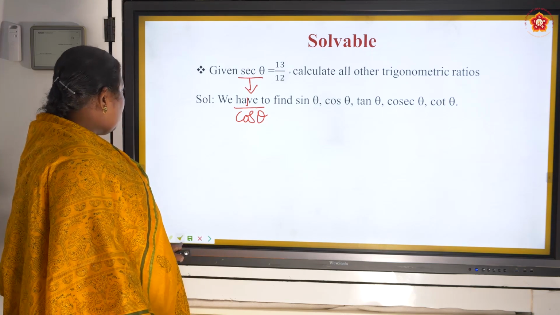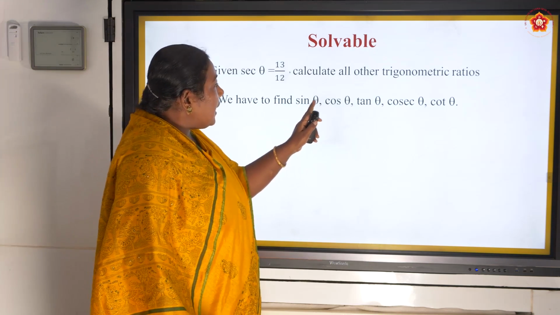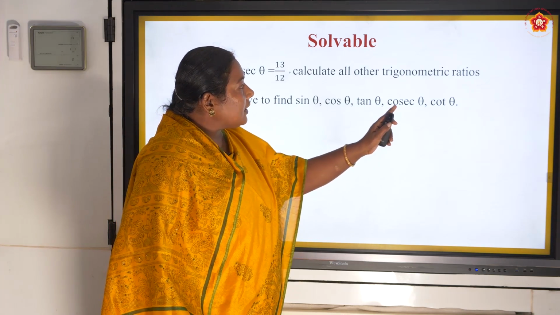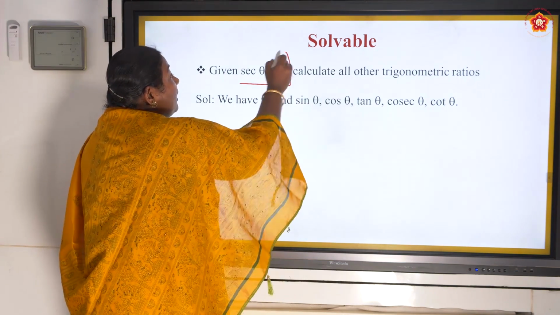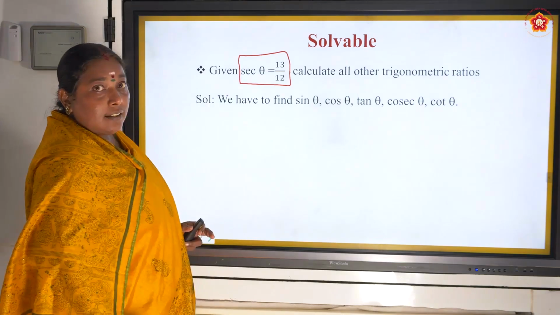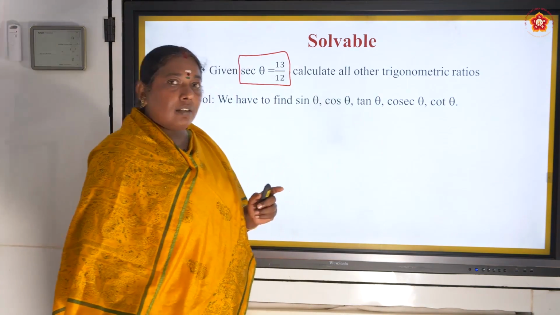So what we have to do? We have to find sine theta, cos theta, tan theta, cosecant theta, cot theta. That means they have given a value for secant, and you find sine, cos, tan, cosecant and cot.